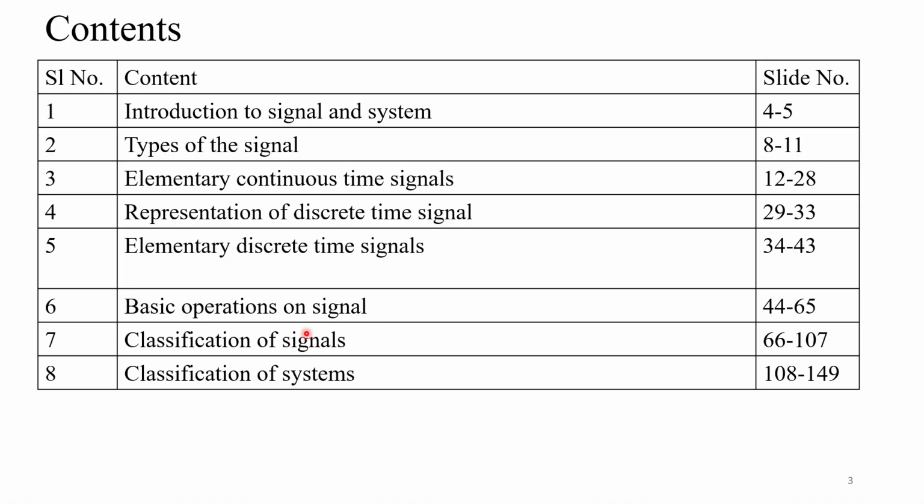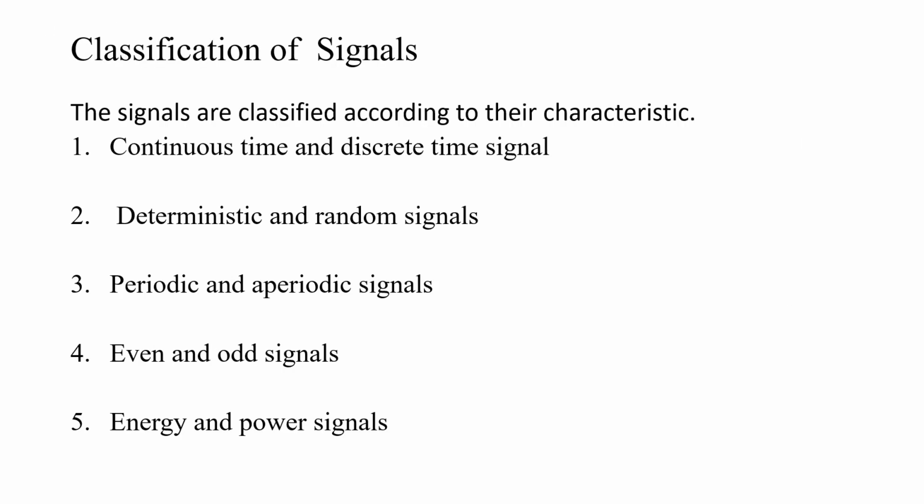So for today's video lecture and one more, I have divided the classification of signals into two video lectures. In the first, the types of signals classified: continuous time and discrete time signals, deterministic and random signals, periodic and aperiodic signals, even and odd signals, energy and power signals. In this video lecture I will complete continuous time and discrete time signals, deterministic and random signals, and periodic and aperiodic signals. In the next video lecture we will complete even and odd signals, and energy and power signals.